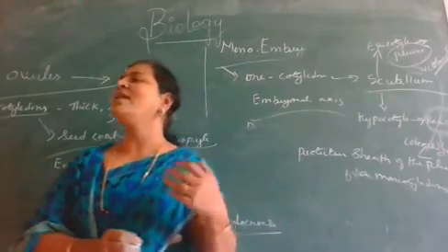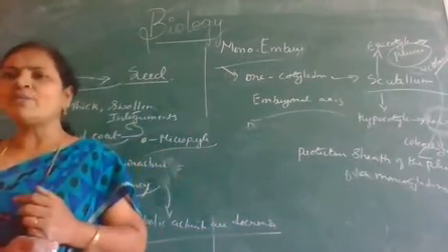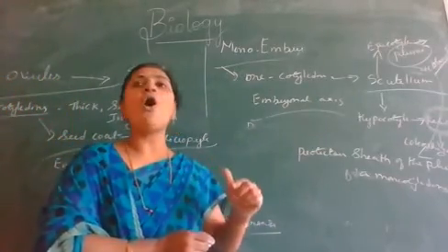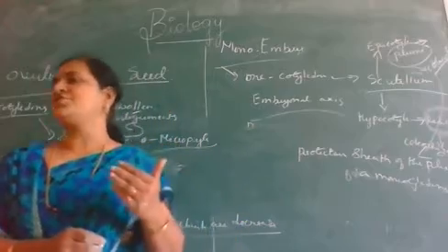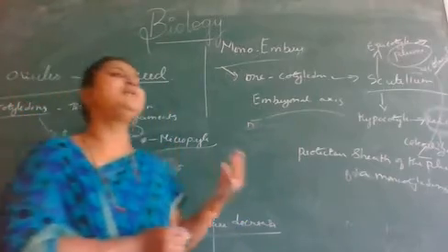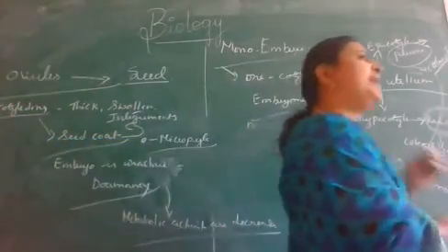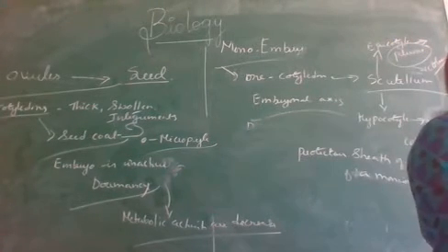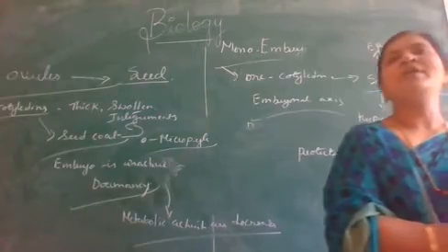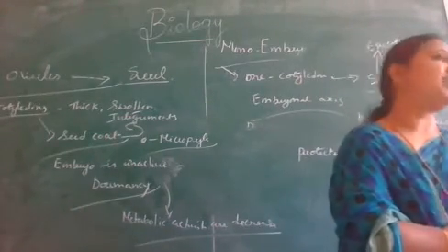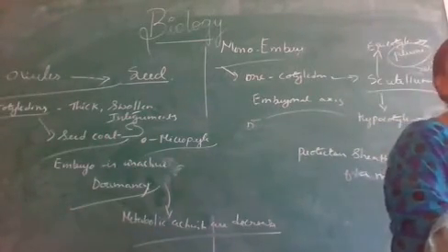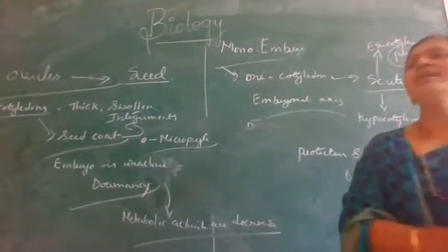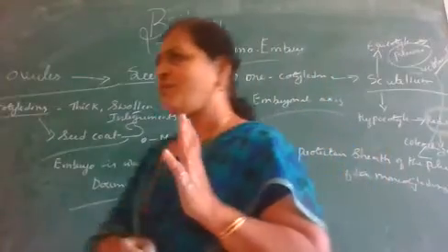Non-endospermic. But if the seed, even after the utilization of endosperm by the embryo, retains a remnant of the endosperm, that is called an endospermic seed, like coconut, castor, barley, wheat. All of those come under endospermic seeds.